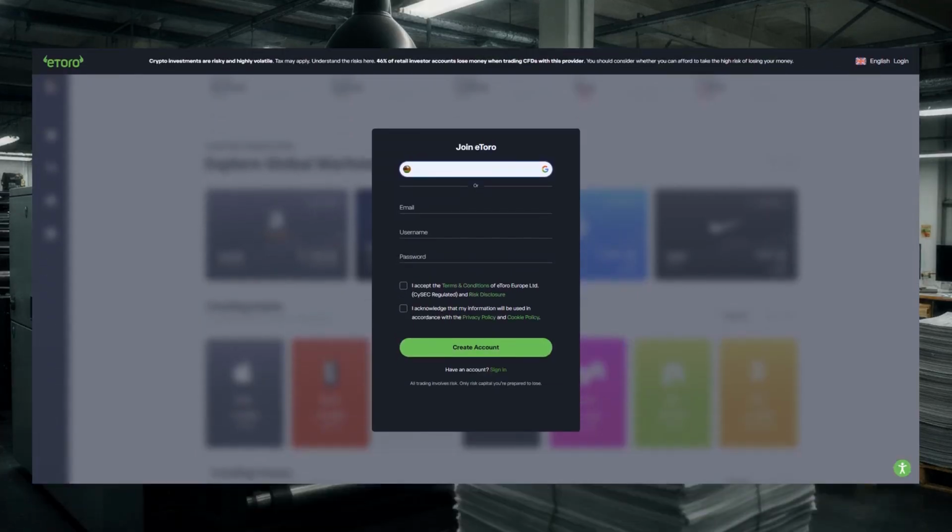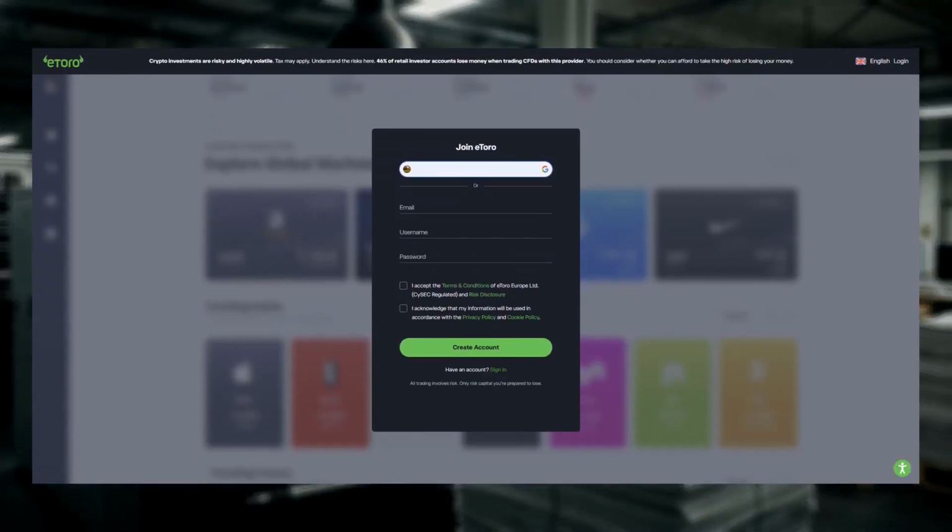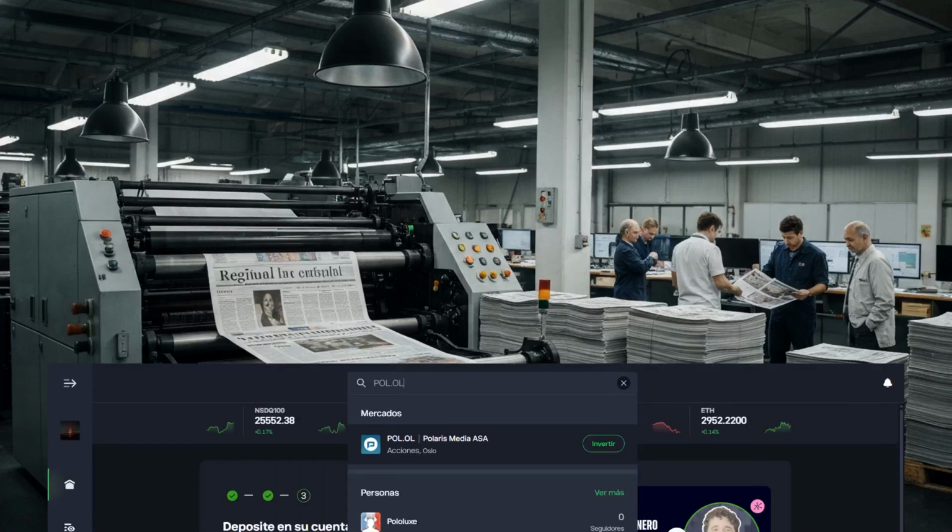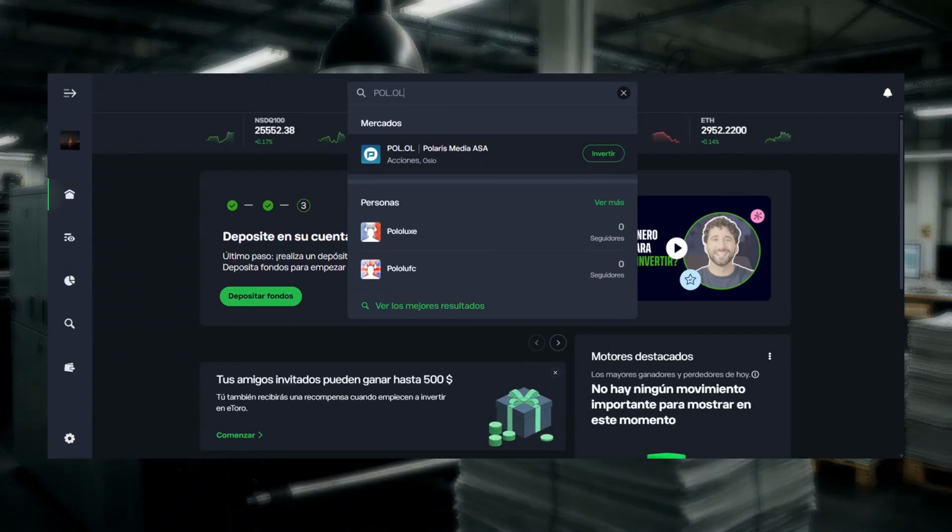To trade, you need a broker. We will use eToro as an example to demonstrate the process. After registering, you will need to verify your account with an identity document and add funds before you can place an order. Use the platform search box and type the ticker POL.OL